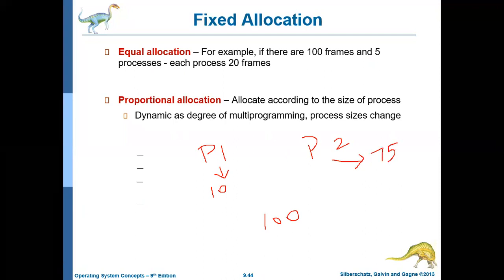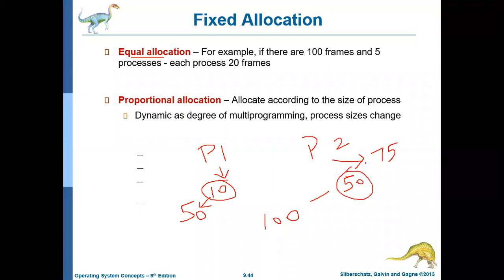But the concept of equal allocation says you just divide the memory into two and give to both of them. So with equal allocation, P1 will get 50 frames, but it needs only 10 pages. So 40 frames it is going to waste. Whereas P2 will get only 50 frames, but it needs 75 pages. So currently it can load only 50 pages. Although the concept of demand paging is there, still this problem exists.